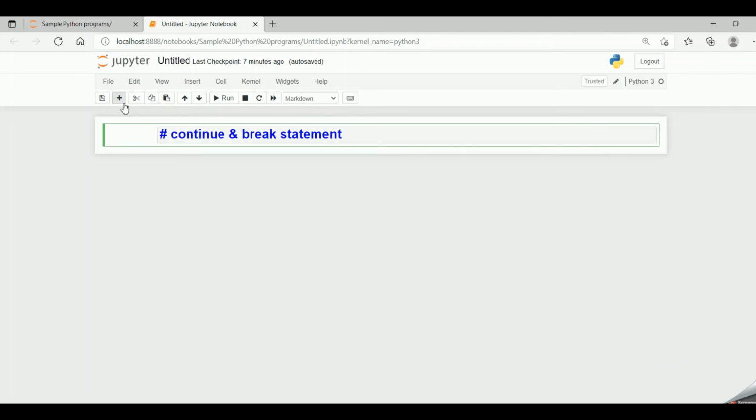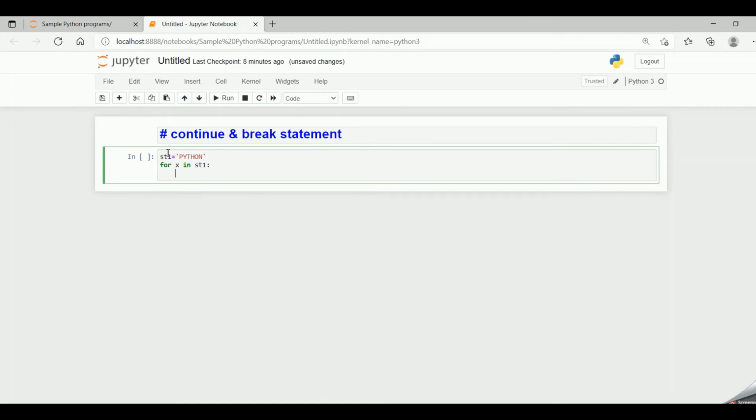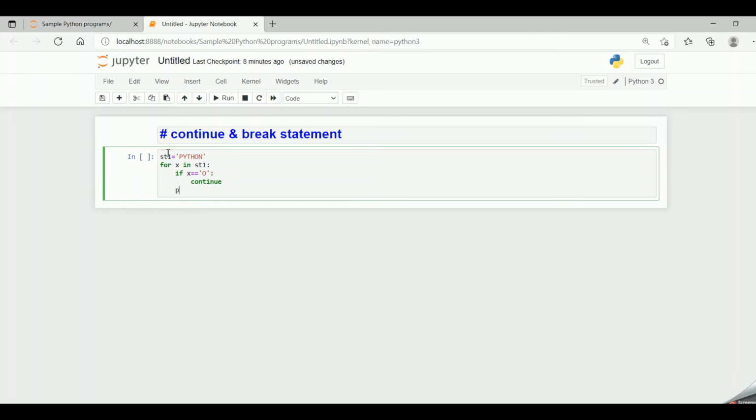So now let's look into it practically. st1 equal to Python, for x in st1, if x equal to O, continue, print x.